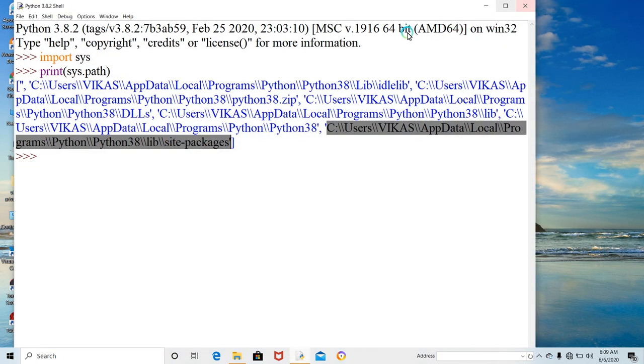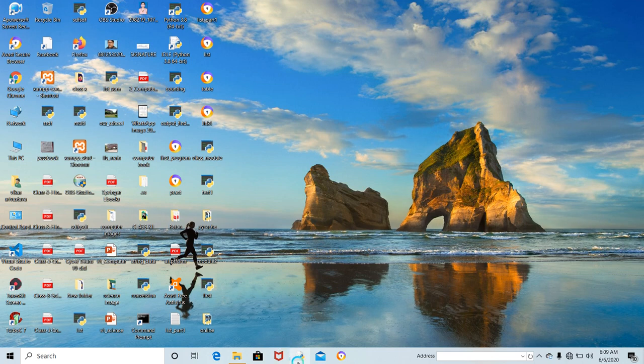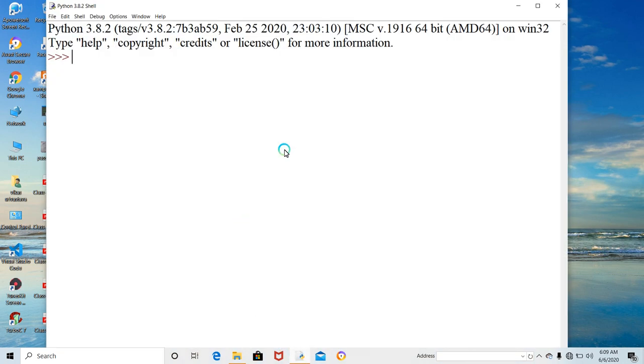Now, by using this IDLE, close it and just open it again and write down import online dot asterisk.